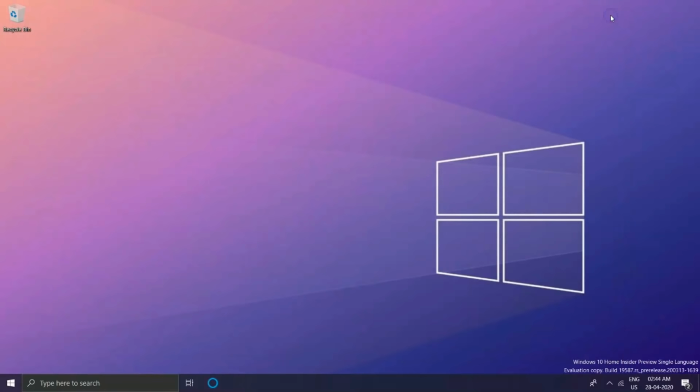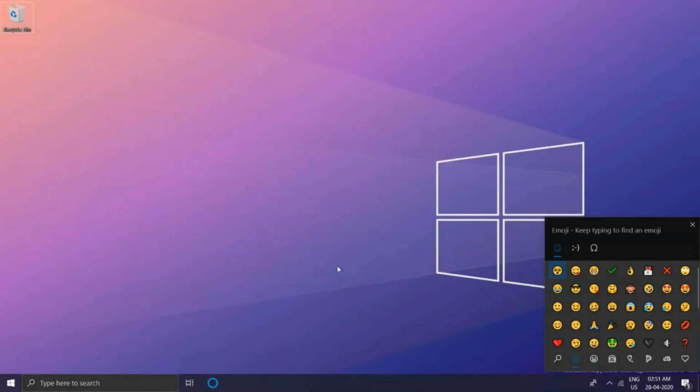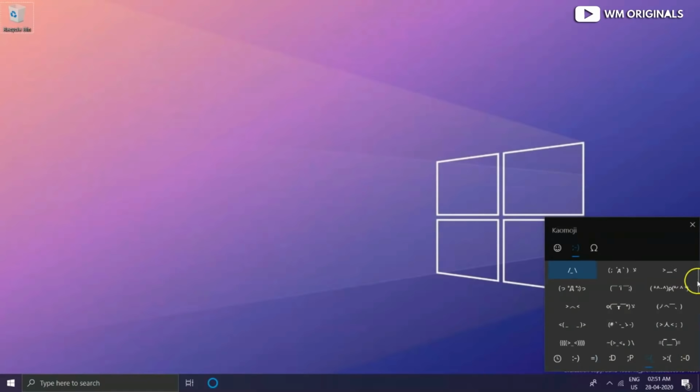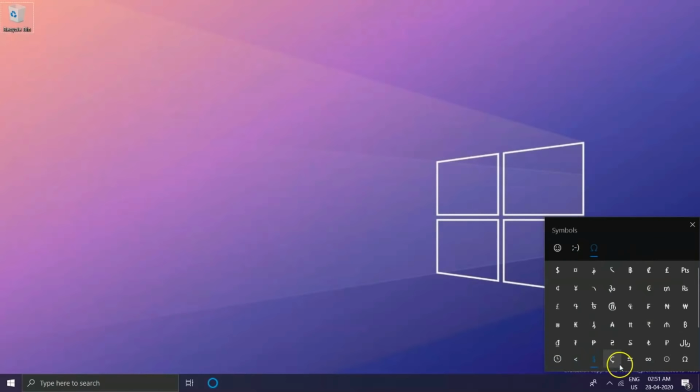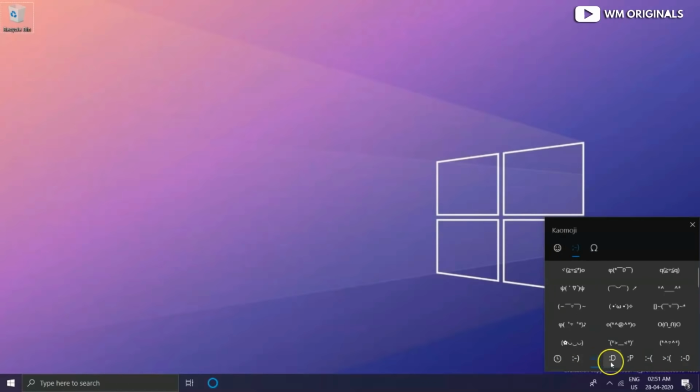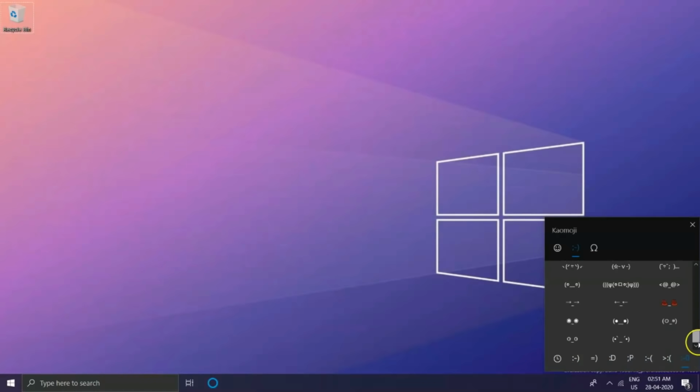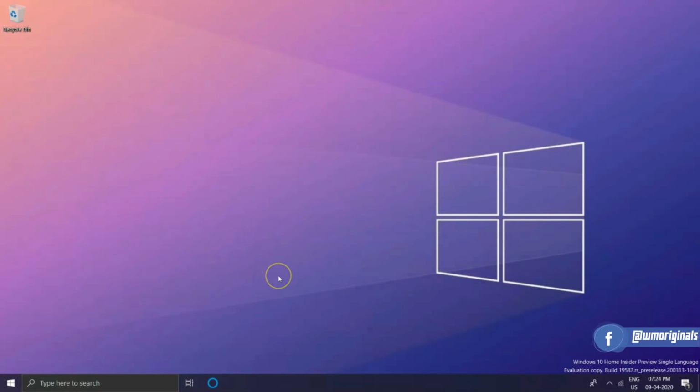Now real quick, if you press the Windows plus full stop key, or the period key, you will get access to the emoji panel. This is not new to Windows 10 by any means, but since this is a new update, there's a bunch of new content within here, new emojis as well. So if you are a user of those, you can take advantage of all the new ones present inside the little panel here.